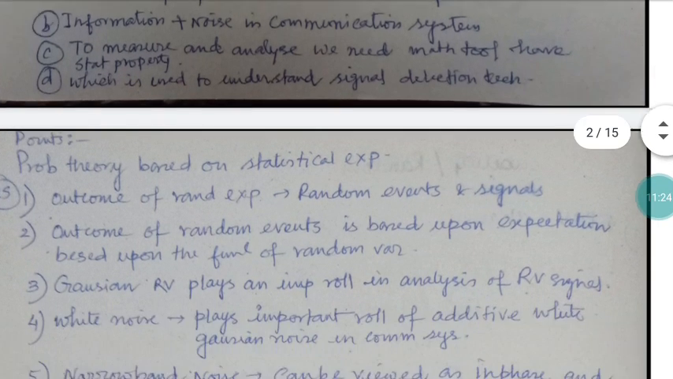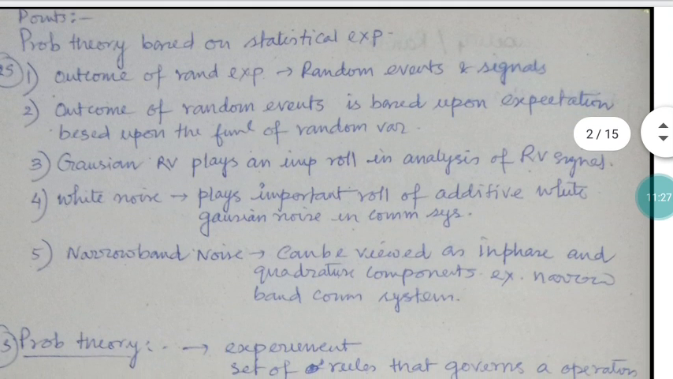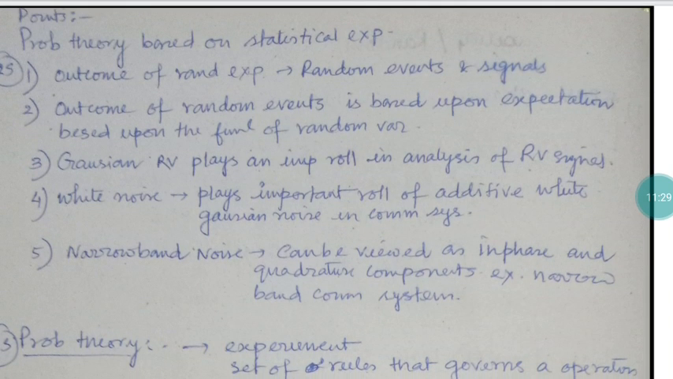Okay, now here the slide number 2. Here the points are what? That probability theory is based on statistical experiments. Fine. So what is a statistical experiment and how is probability theory based on it? Number 1, the outcome of the random experiment. It means the generation of random events and signals. What is point number 2? The outcome of the random events is based upon the expectation, that is based upon the function of the random variables. So what is a random event and what is a random experiment?